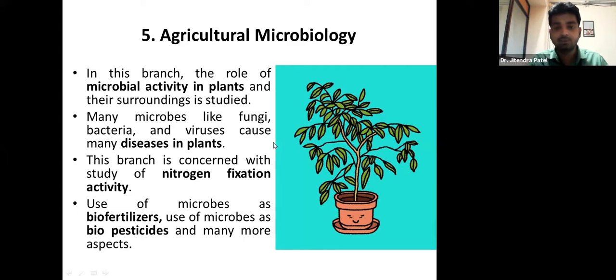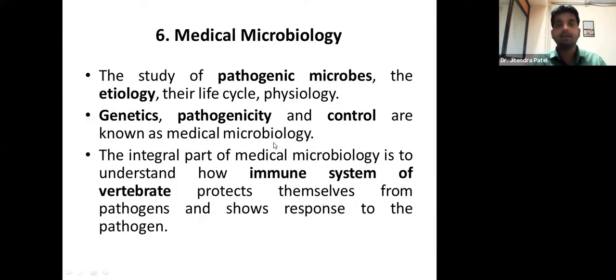Then medical microbiology, again it has branches, like the study of pathogenic microbes: their etiology, their life cycle, their physiology, what they are doing, what their anatomy is, what contents are in their cell, right? How it is coated, lipid coated, protein coated.